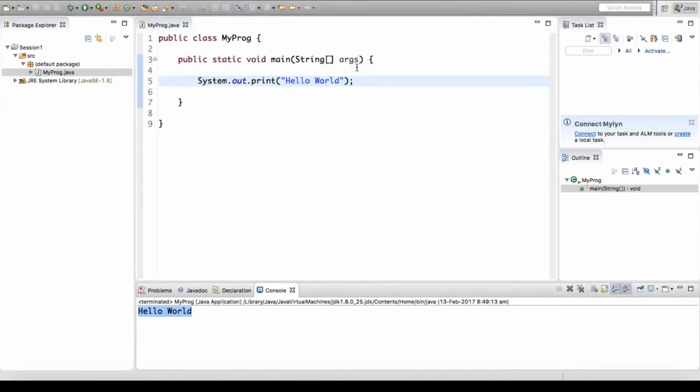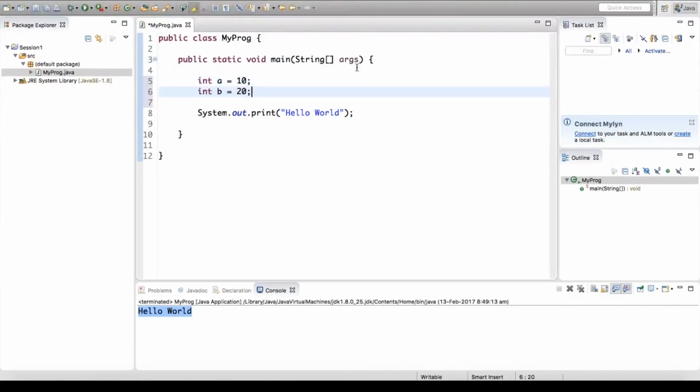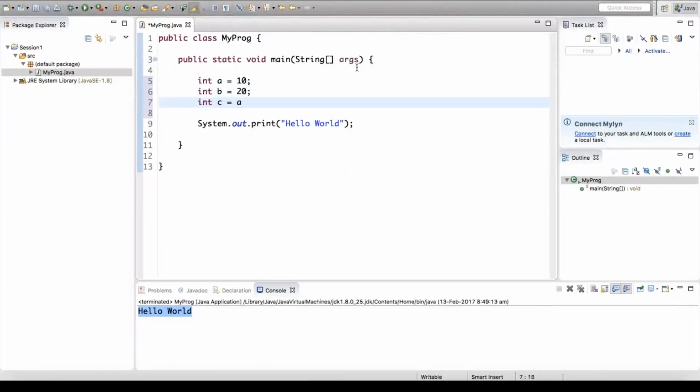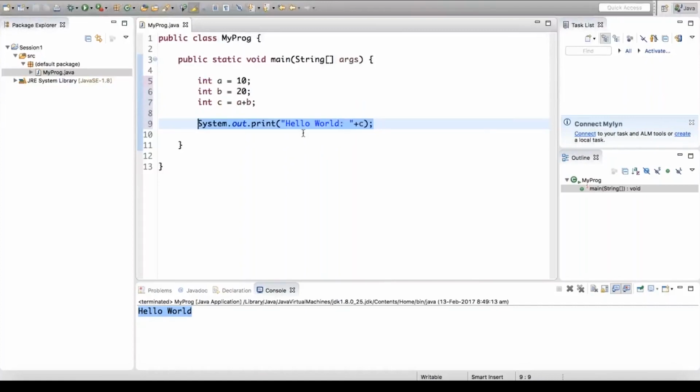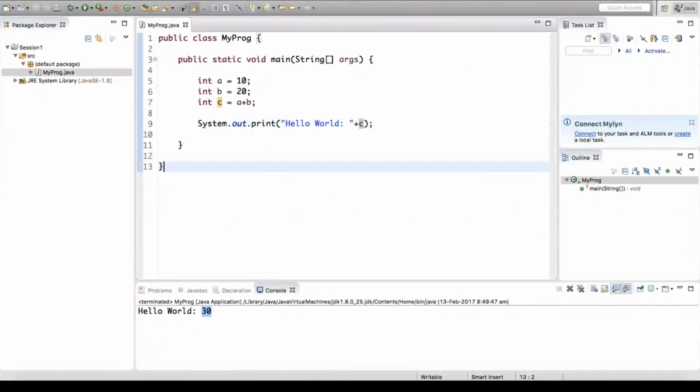Let us say I'm going to come up with some numbers like a is 10 and b is 20, and I'm going to say c as a plus b. So you say hello world, and then plus c, which means along with the hello world, print the value of c. I'm going to append the value of c. Now you see hello world, and you see the value of c coming up to be 30. So this is one very small introduction to Eclipse.